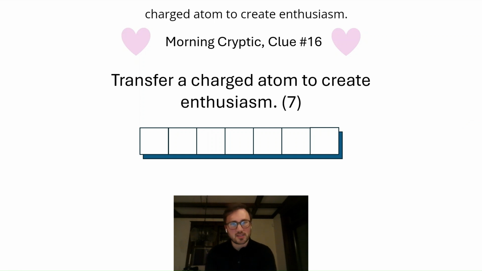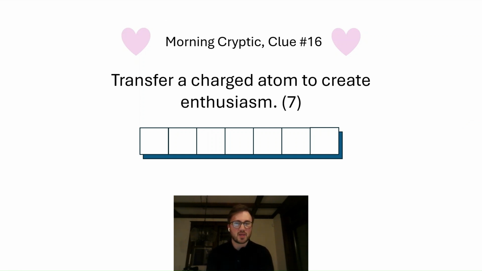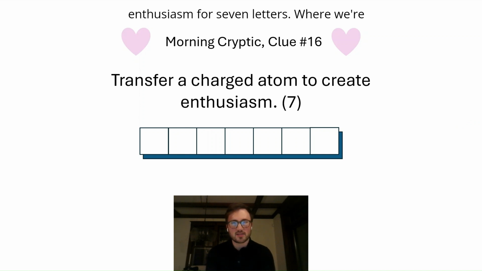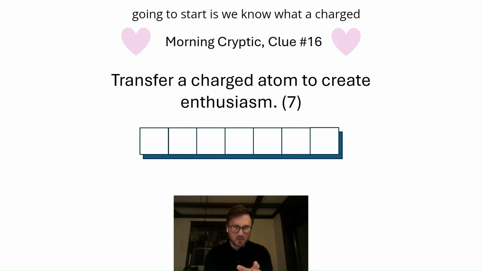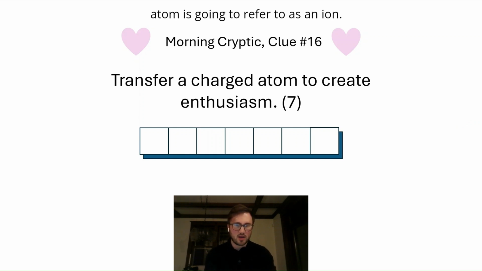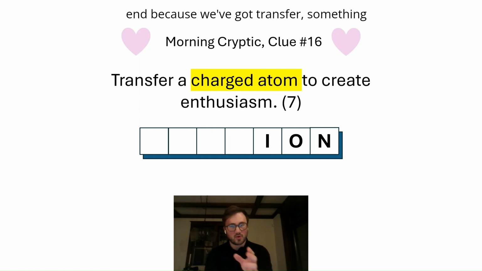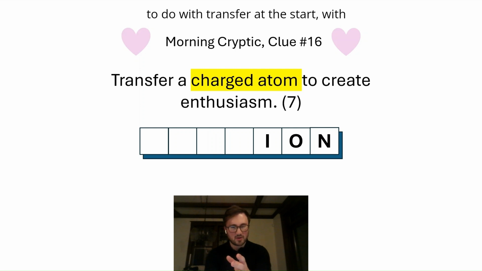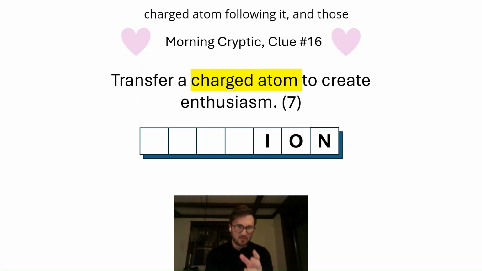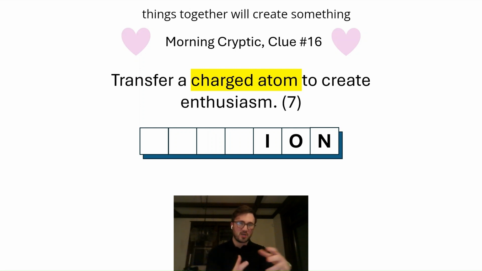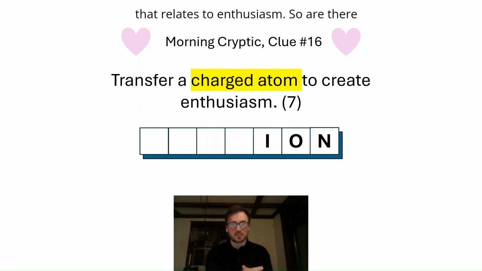Transfer a charged atom to create enthusiasm. Transfer a charged atom to create enthusiasm, for 7 letters. Where we're going to start is we know what a charged atom is going to refer to, an ion. So we know that actually also goes to the end, because we've got something to do with transfer at the start, with charged atom following it, and those things together will create something that relates to enthusiasm.